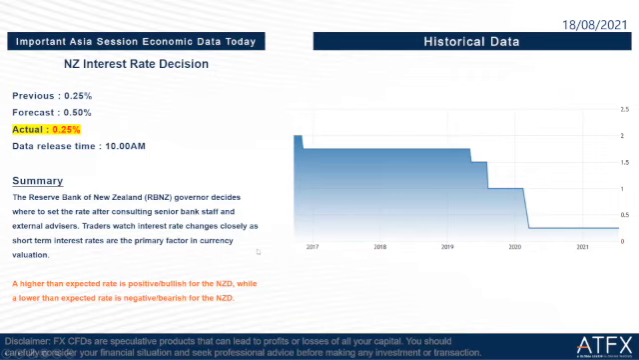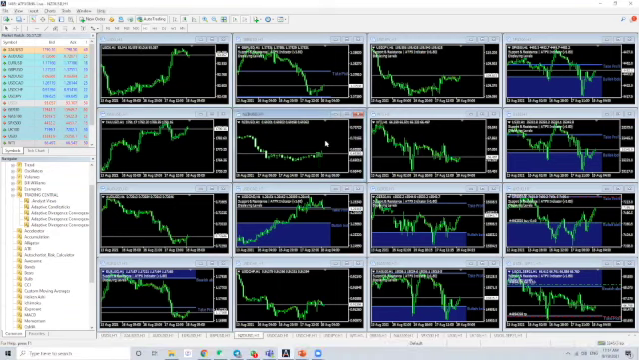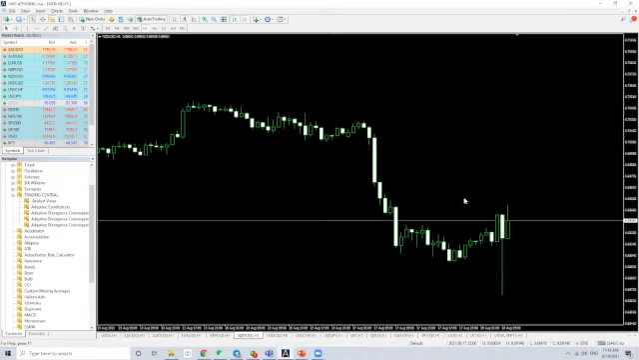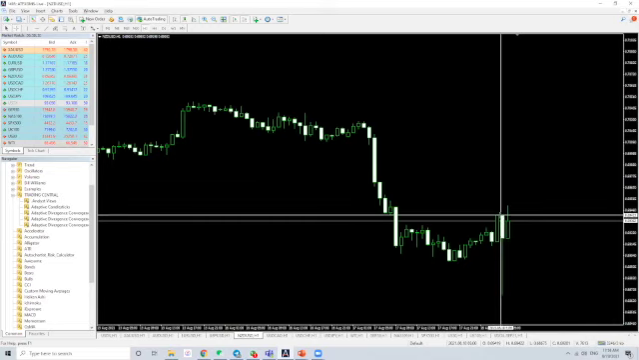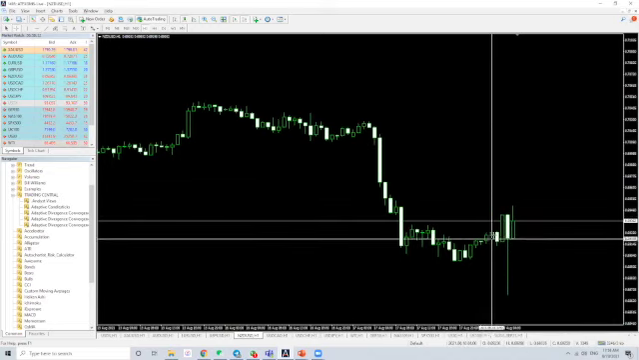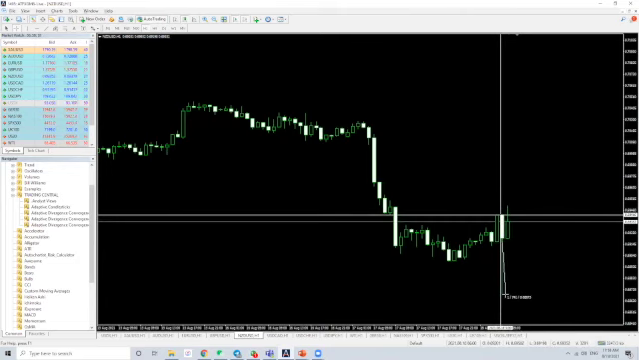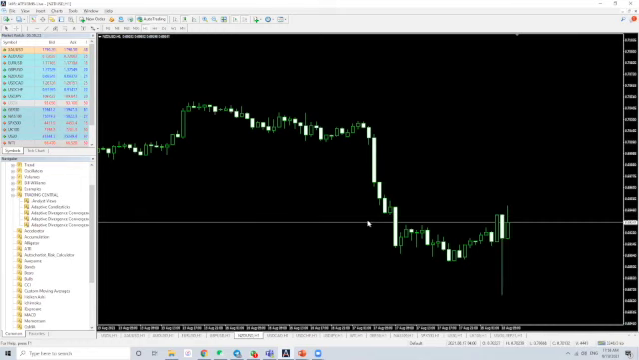So we take a look at our market graph here. We can see that the New Zealand dollar went down when they announced their interest rate decision to remain at 0.25% instead of 0.5%. That's why we can see in the graph here that the NZDUSD went down around 75 pips, around 70 pips just now, when they released their interest rate decision.